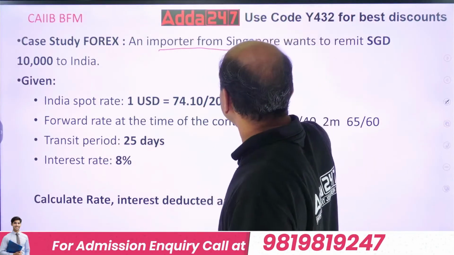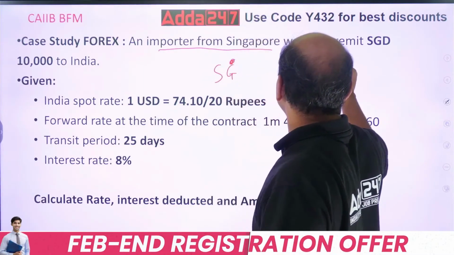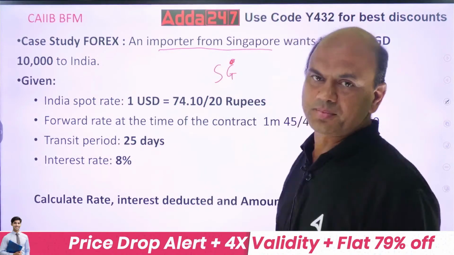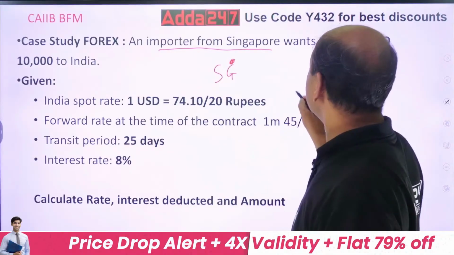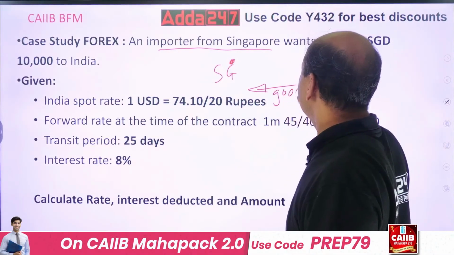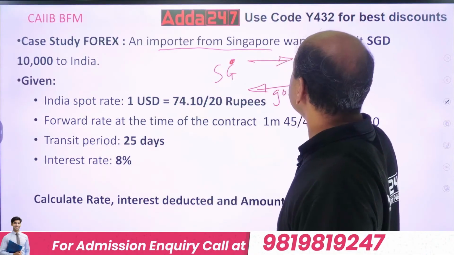So kindly note, Singapore, SG I'll write it, and this is Bharat. We should always call it Bharat now, not India. Got it? So goods are going from Bharat to Singapore, and dollars are coming from Singapore to Bharat.